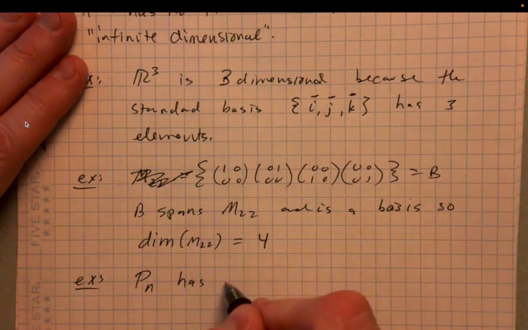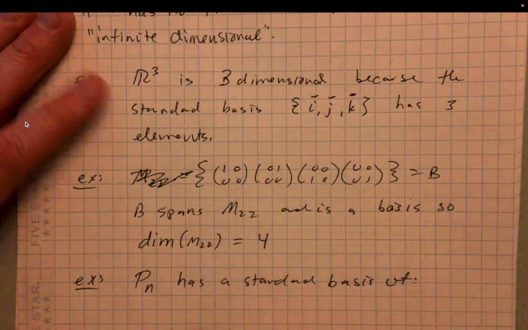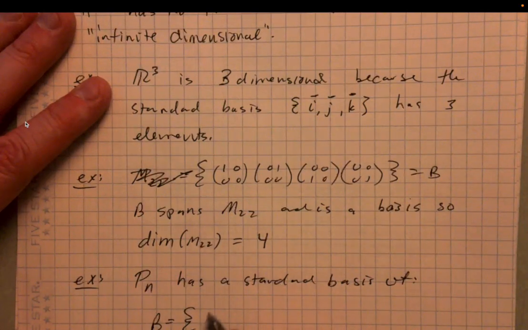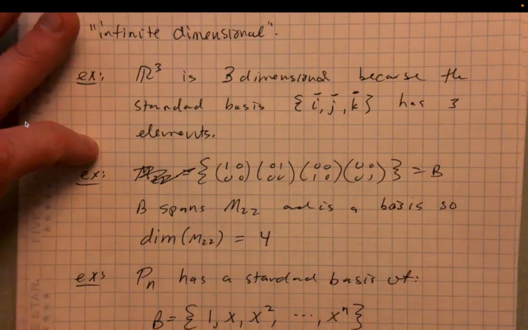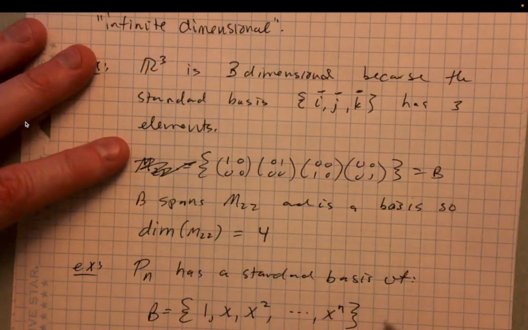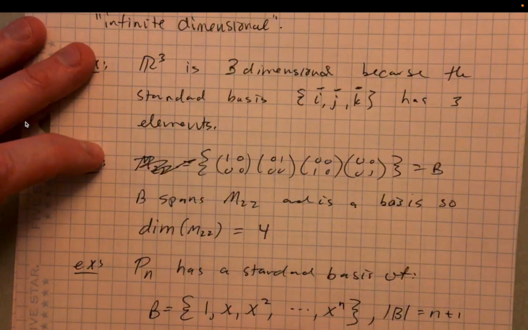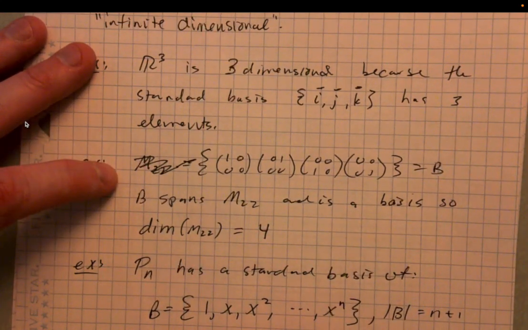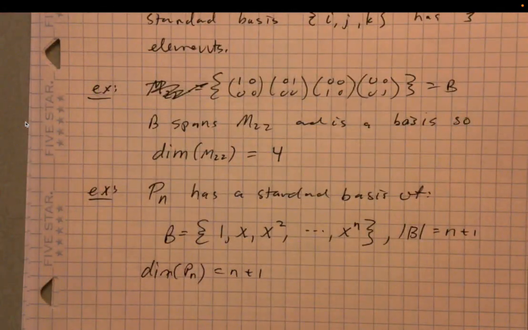So Pn has a standard basis, we'll just write B, and we said that it was 1, x, x squared, up to x to the n. So how many elements are there here? 1, 2, through n plus 1. So the size of B is n plus 1. So the dimension of Pn is n plus 1. This is an n plus 1 dimensional vector space.